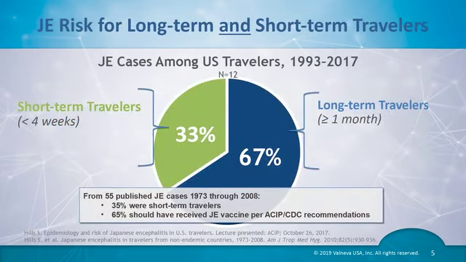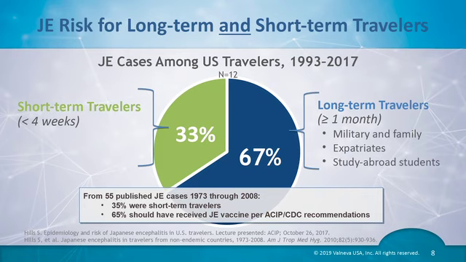The data on this slide reminds us that time, as in ongoing travel, is but one risk factor for JE. The highest incidence of disease has been reported among longer-term travelers. These include people relocating to JE endemic areas, like military members and their dependents, or expatriates, as well as those on a prolonged stay in Asia, like college students on study abroad programs.